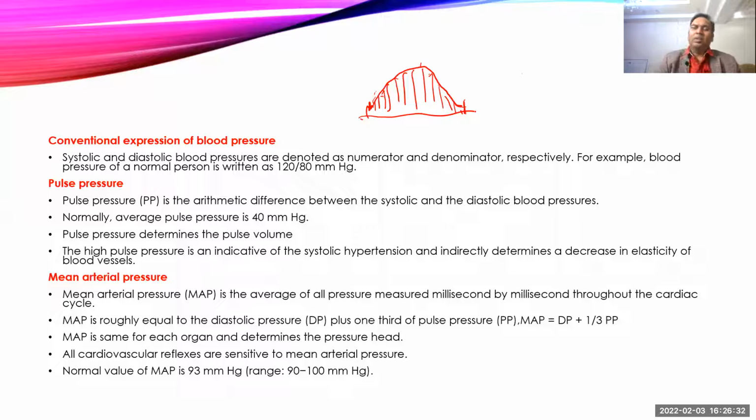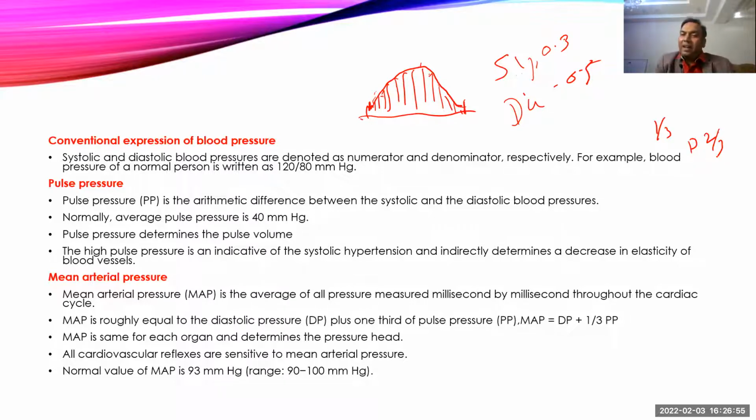And how? If you see the cardiac cycle, the systole is for 0.3 second and the diastole is for 0.5 second. If we make it rough, systole is for one third of the total time, while diastole is for two thirds of the total time.